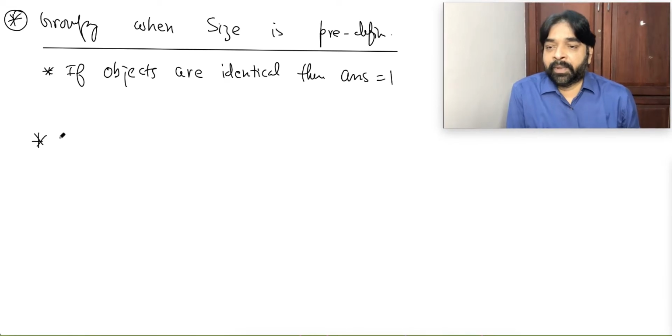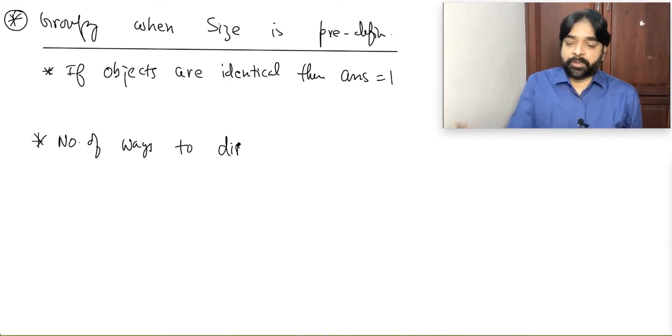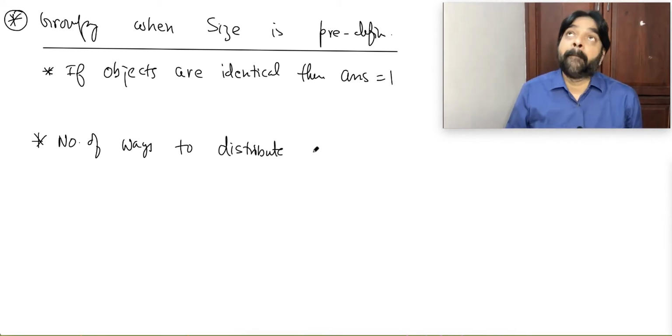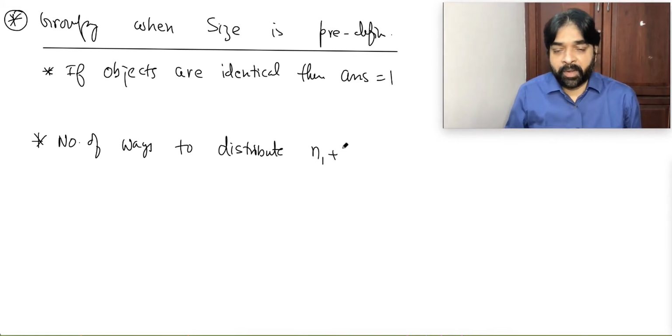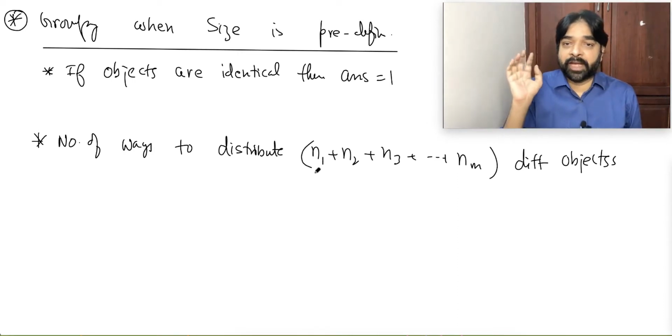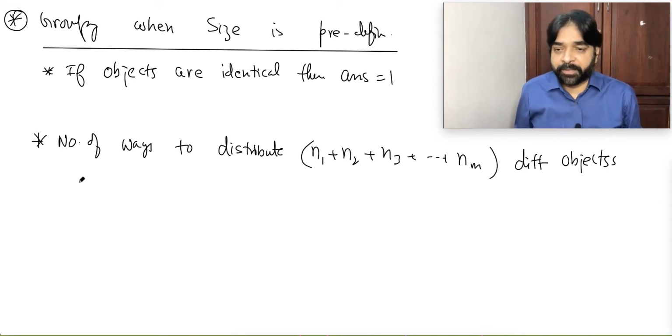Now, next point, write it. Number of ways to distribute n1 plus n2 plus n3 plus so on nm objects, different objects. All are different. This is not that n1, n2 which I used to say, n1 is the first kind of identical. No, all are different, because identical we discussed. Different objects into m groups,